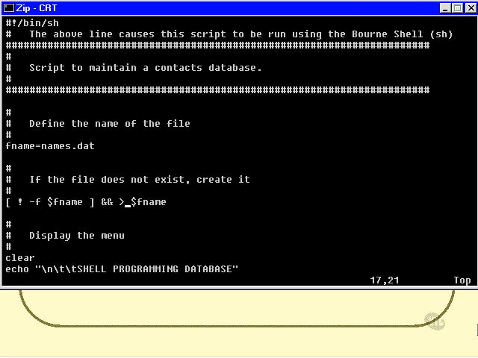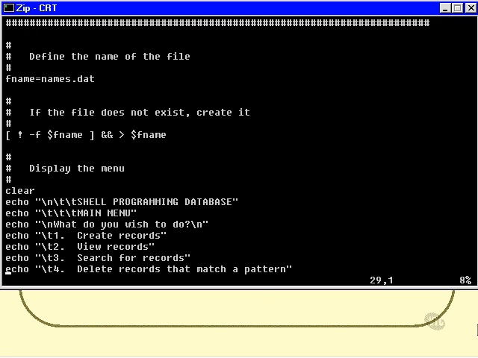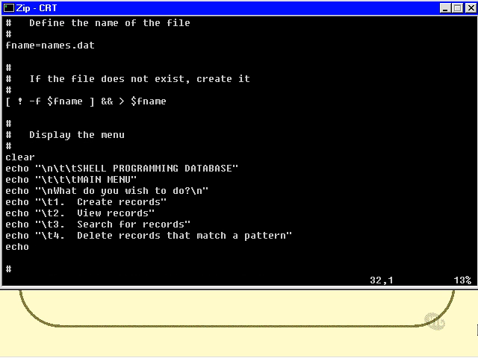And a greater than sign at the beginning of a command simply creates a file with nothing in it. I'm not sure if you are aware of that, but it does. You can test that by yourself if you like. Greater than as the beginning of a command line is a valid command, and then we simply display the menu. And I'm using some \n and \t's to make the output look a little neater, which you can choose to do if you want to, but it doesn't really matter.